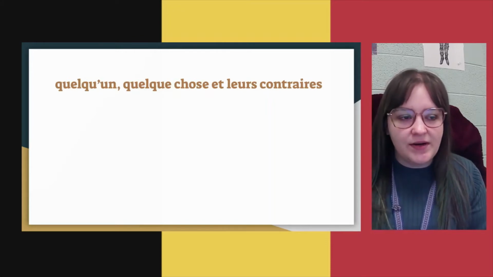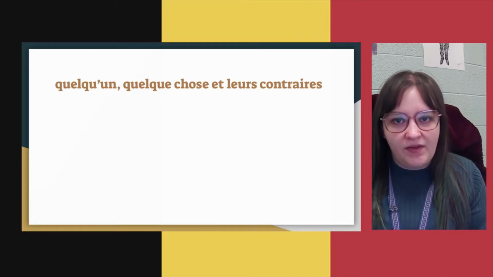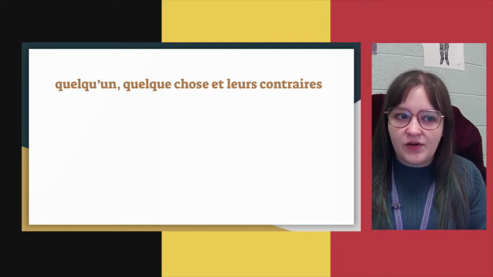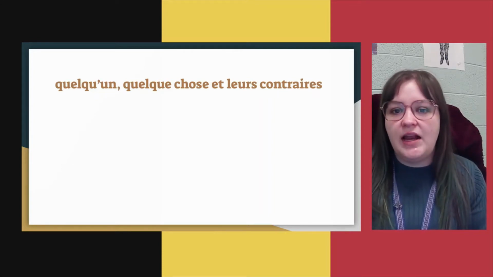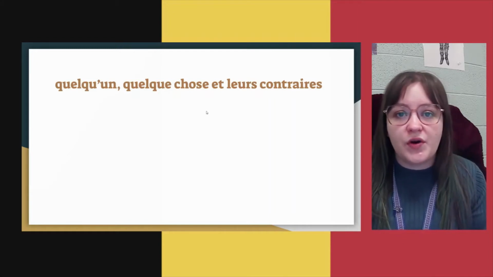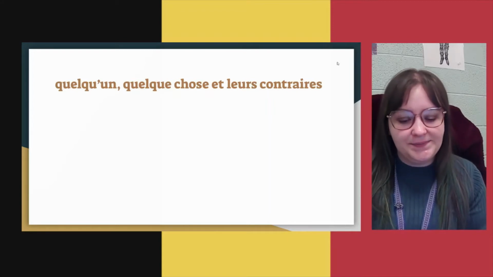Moving on to our next section here. Our frame is still Belgium, the flag of Belgium. It'll be different in the next video. So first up, we've got quelqu'un, quelque chose, et leurs contraires. Okay, so these are some new words we're going to learn, including two new negative expressions.